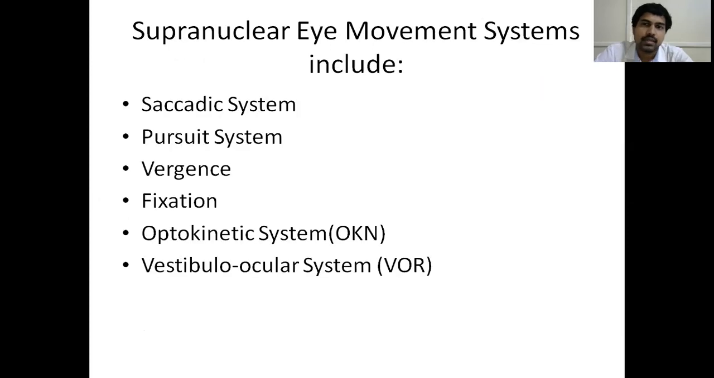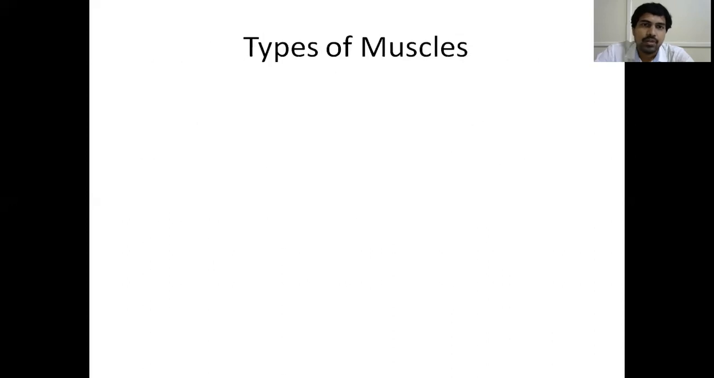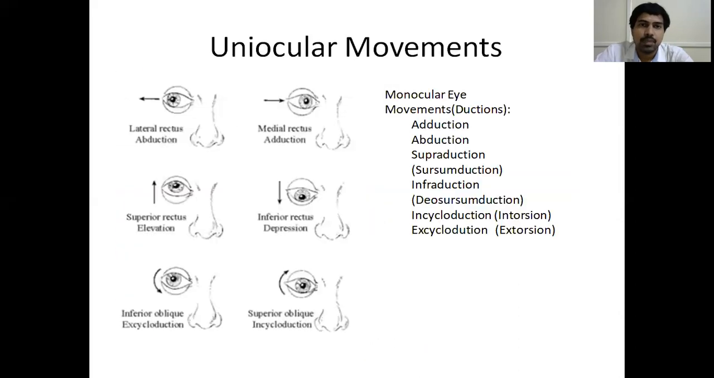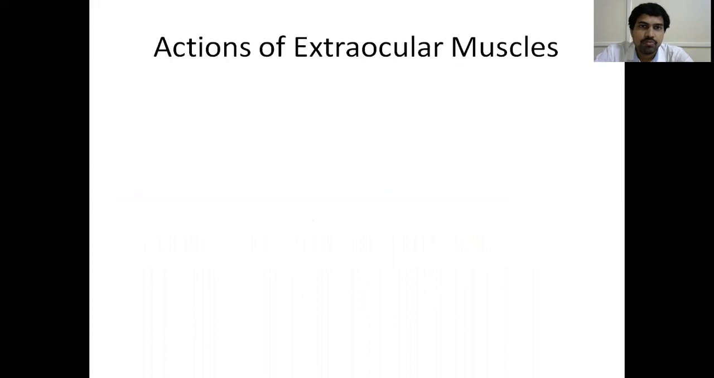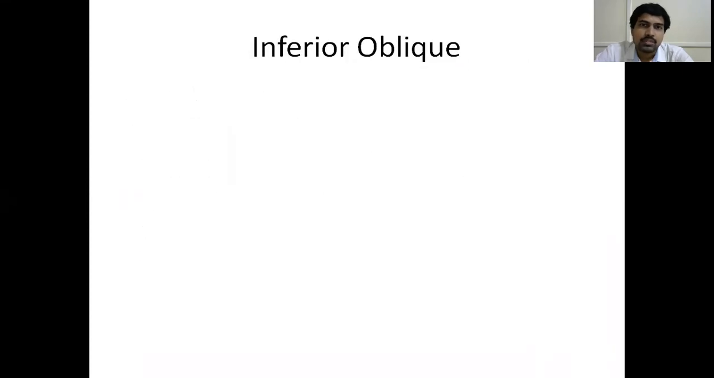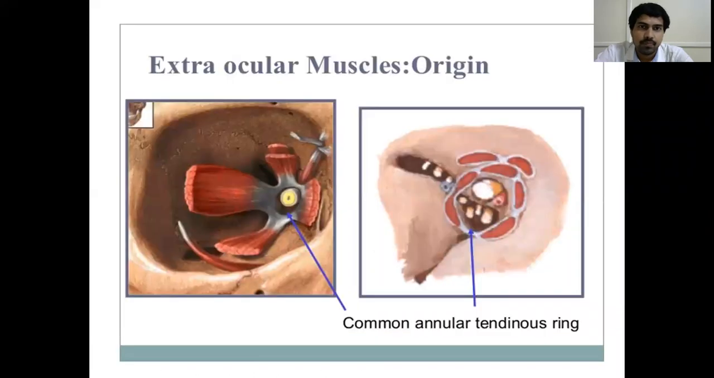I think better next class we will see, because if I tell you all these things, it will be difficult. We'll see about the types of muscle, synergist, antagonist, and all. So basically, to sum up, in this class, what we have seen is the various types of extraocular muscles. We'll go through a quick recap, or else it is difficult for you also.